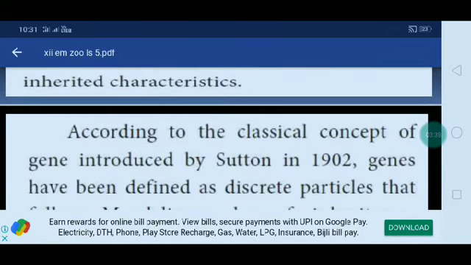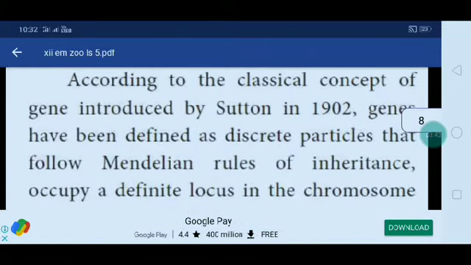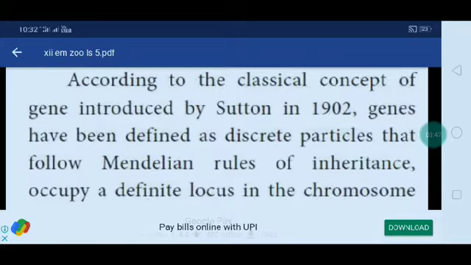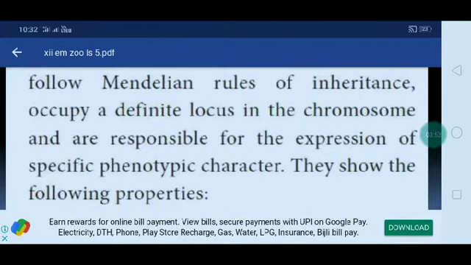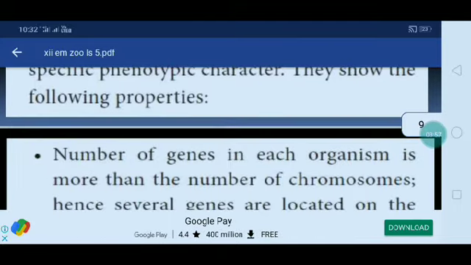According to the classical concept of gene introduced by Sutton in 1902, genes have been defined as discrete particles that follow Mendelian rules of inheritance, occupy a definite locus in the chromosome, and are responsible for expression of specific phenotypic characters. They show the following properties.